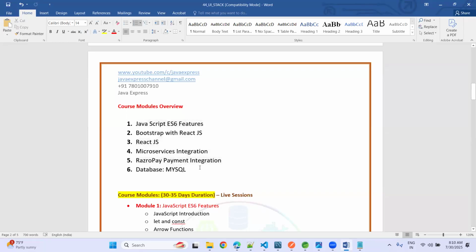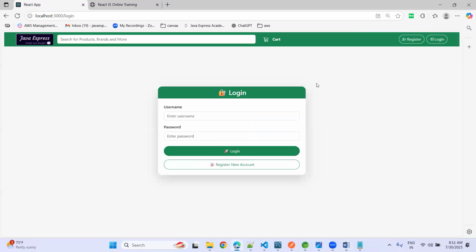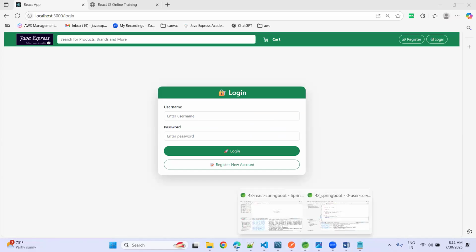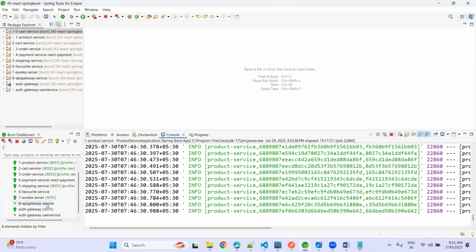Now I will simply demonstrate the project here, and then we'll discuss what modules we have. This is the e-commerce application we are going to develop as part of our training. Hope you already know microservices development; in the backend, a lot of microservices are running. Just for your information, I'm showing you here: user service, product service, cart, order, payment, shipping, and Eureka, and a couple of other services.